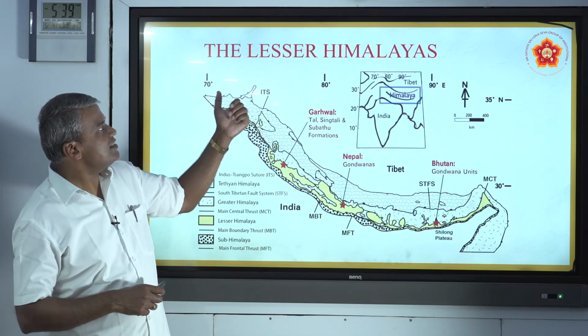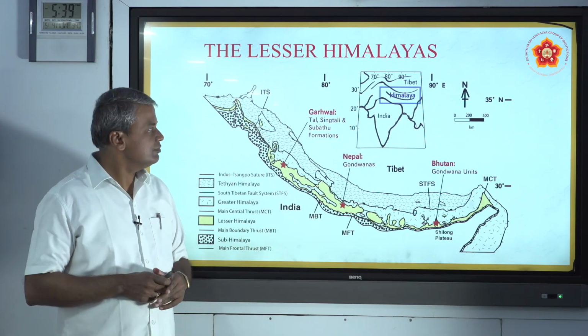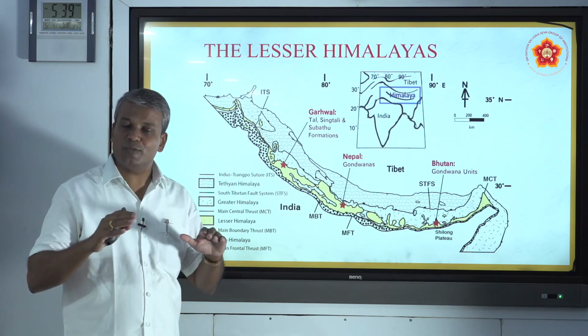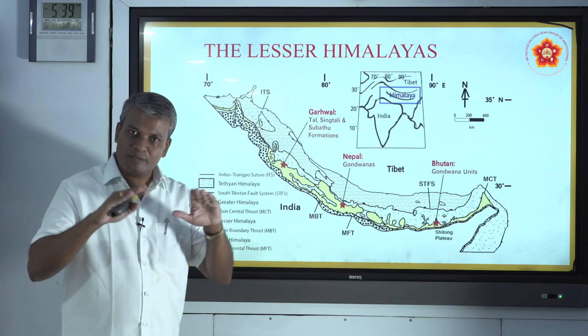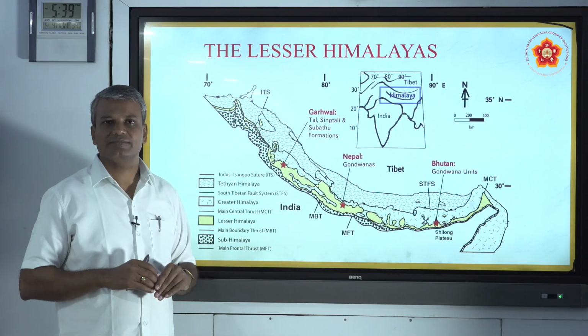Next is the Lesser Himalayas, the second important parallel range in the Himalayan mountain ranges. The Greater Himalaya is the first, the second one is the Lesser Himalayas.